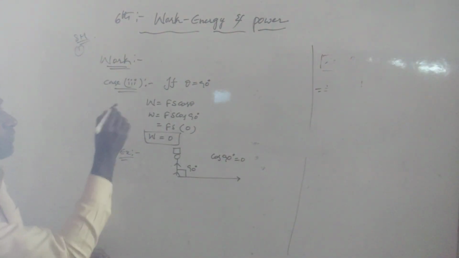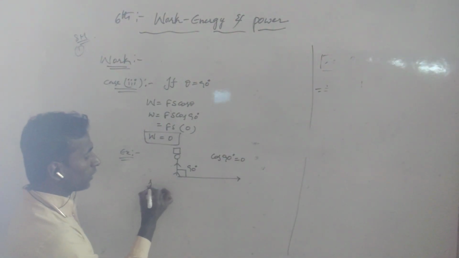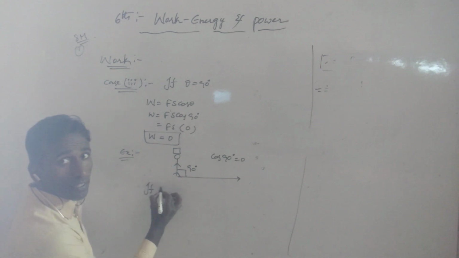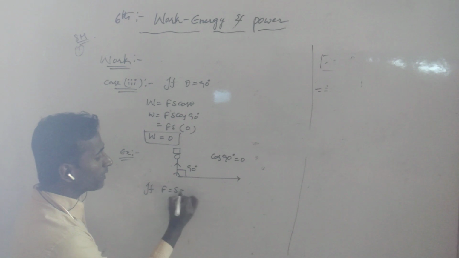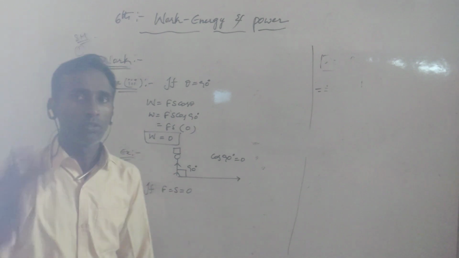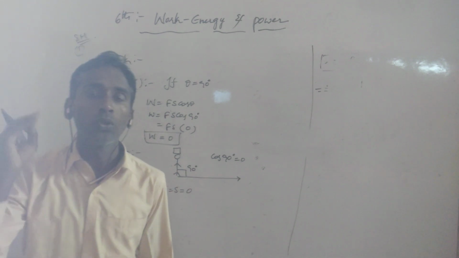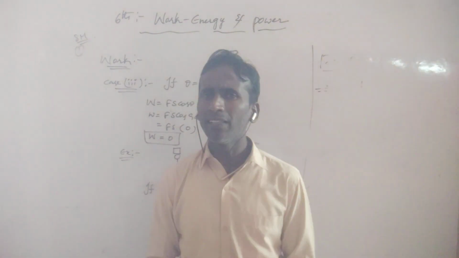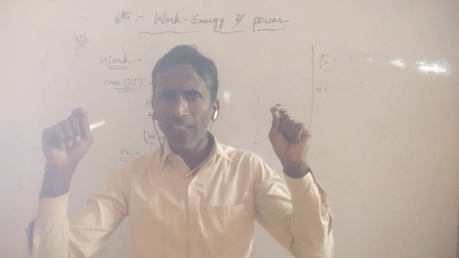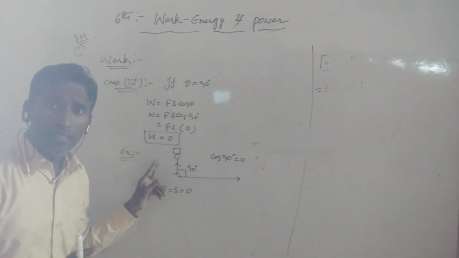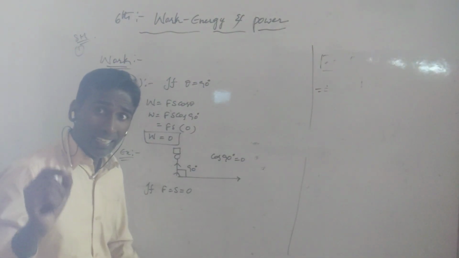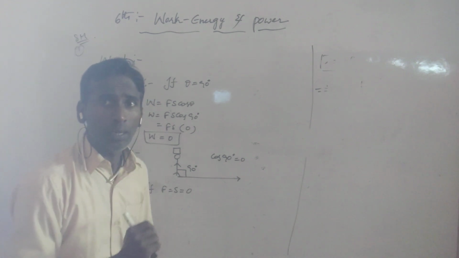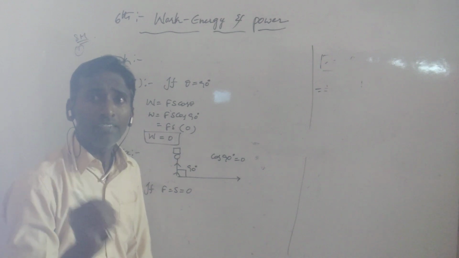In the third case, there is another one also. If the force or the displacement, any one of them, is 0. Suppose the displacement is 0. How is that possible? When a person is carrying a luggage on his head and is not moving from one place to another, then the displacement is 0.